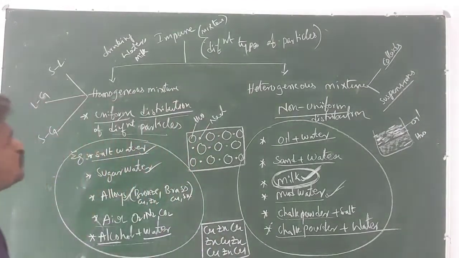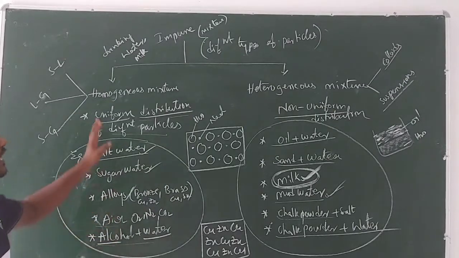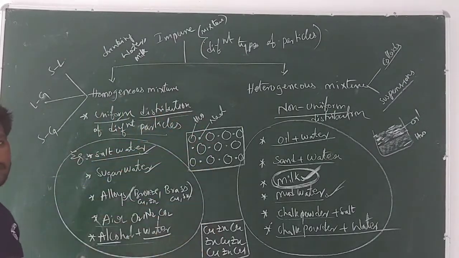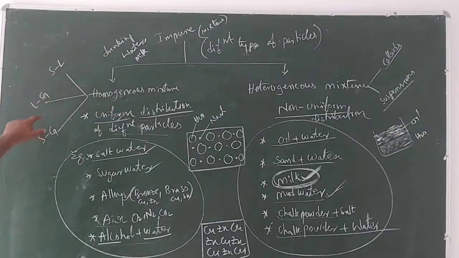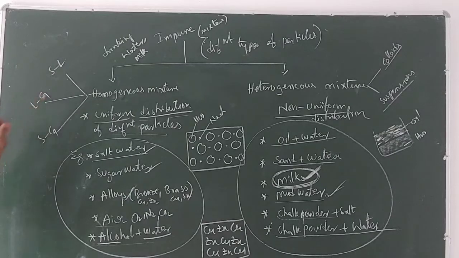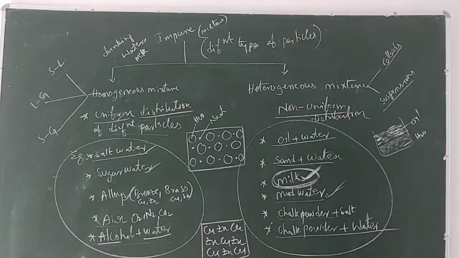Okay. So this is about the classification of impure substances as homogeneous mixtures and heterogeneous mixtures. This homogeneous mixture is classified into three types, guys: solid-liquid homogeneous mixture, liquid-gas homogeneous mixture, and solid-gas homogeneous mixture. I am not going to explain about them, because you can get them in the solution chapter.